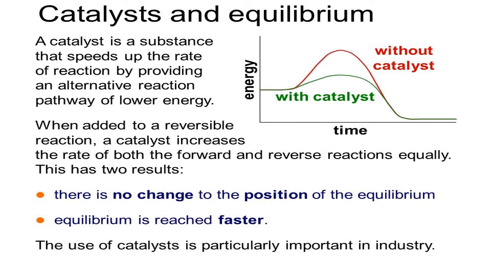Now, what is the effect of catalyst on equilibrium? See, a catalyst is a chemical which will alter the rate of reaction, the speed or velocity of a reaction. Its role is to alter the speed of a reaction without participating in the chemical reaction. So when it is not participating, what is the impact of adding a catalyst on the equilibrium?